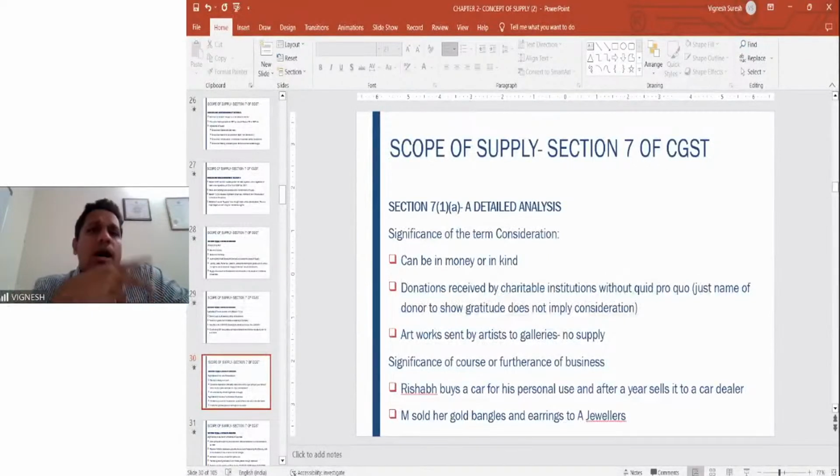Now let me give you another example. One person, the same example, I'm just tweaking it a bit. I'm just modifying it a bit. One person contributed 1 lakh in memory of his grandfather who passed away. And outside the classroom, it is written, in loving memory of Mr. XYZ. Whether it is a supply. I hope most of you got my second example, whether it is a supply.